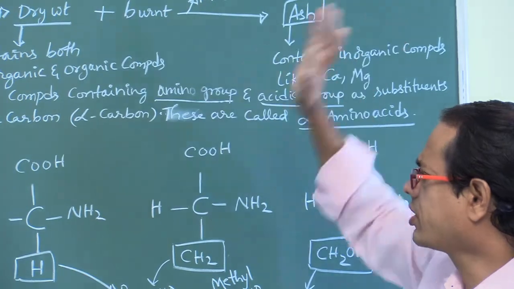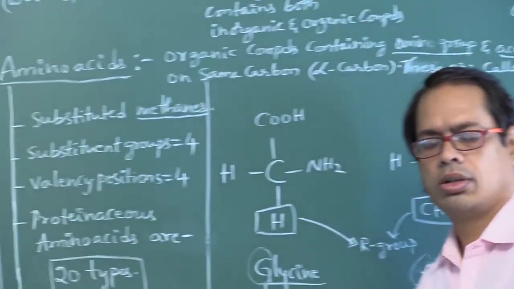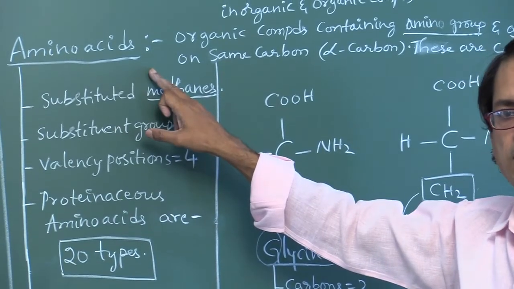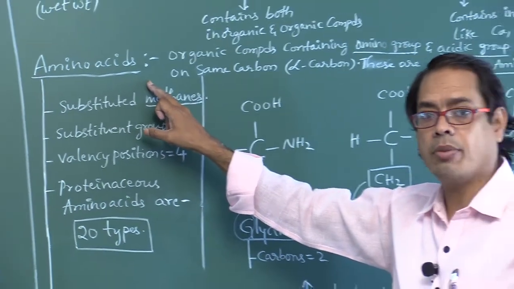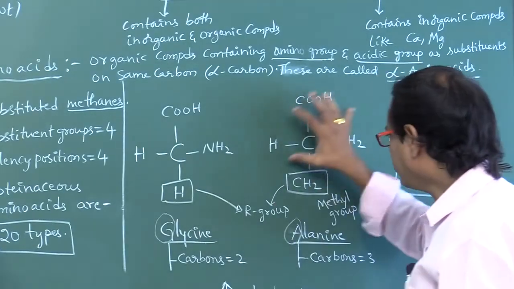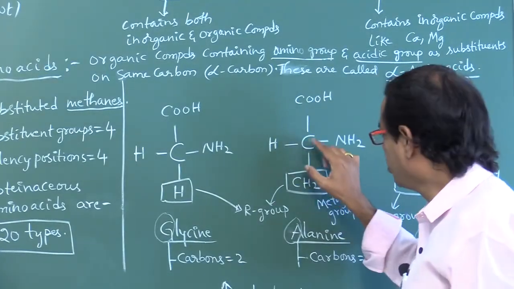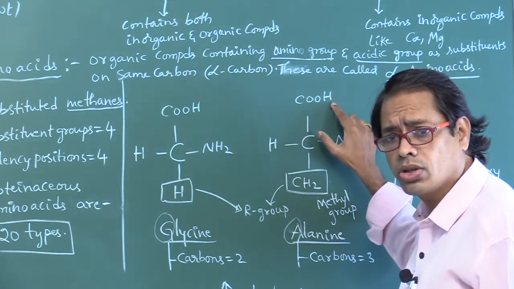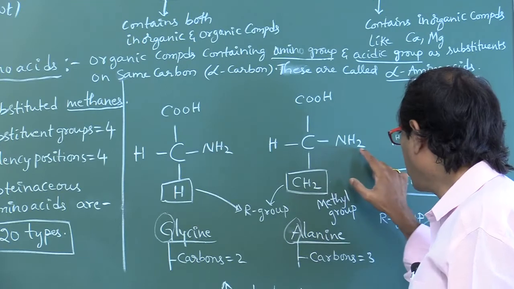Okay, right. Next, a new concept, amino acids. I am going to explain about amino acids. Look here, this is the structure of an amino acid. This is carbon, this is the acidic group or carboxylic group, this is the amino group.